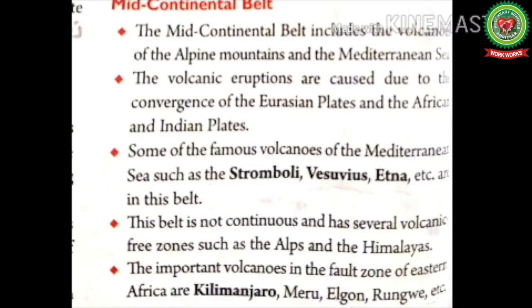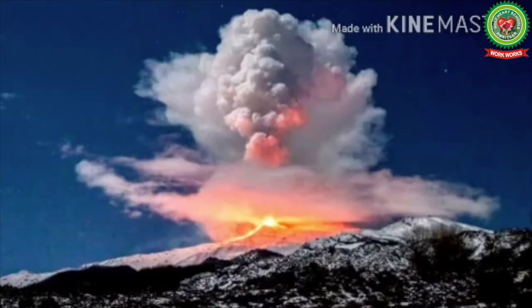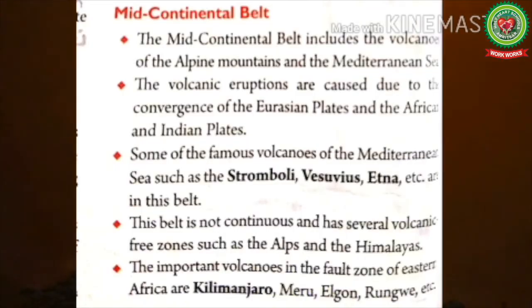The mid-continental belt includes the volcanoes of Alpine mountains in Europe and Mediterranean Sea. The volcanic eruptions are caused due to the convergence of the Eurasian plates and African and Indian plates. Some of the famous volcanoes of the Mediterranean Sea such as Stromboli, Vesuvius, Etna, etc. are in this belt. Stromboli is also known as the lighthouse of the Mediterranean Sea. Mount Etna is the highest active volcano of Europe.